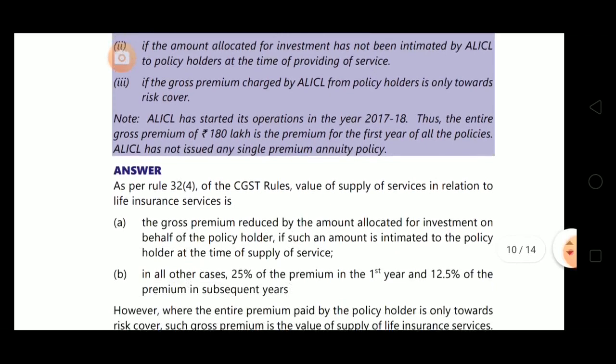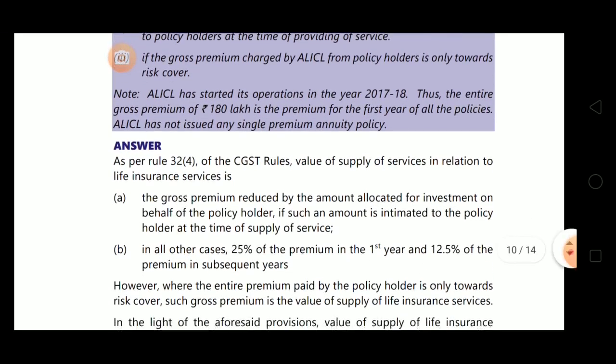Now see the answer. As per Rule 32 subsection 4 of CGST rules, the value of supply of services in relation to life insurance business is the gross premium reduced by the amount allocated for investment on behalf of the policy holder if such an amount is intimated to the policy holder at the time of supply of service. Gross premium less amount allocated for investment, if the amount is intimated.